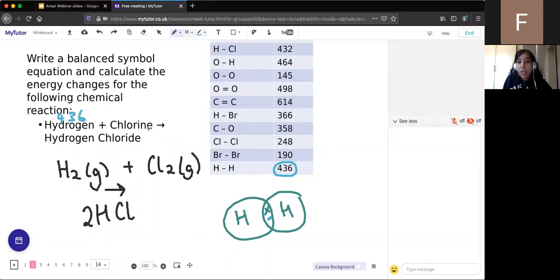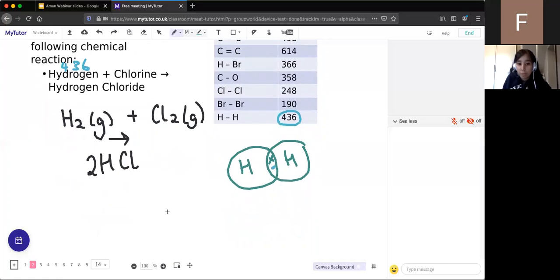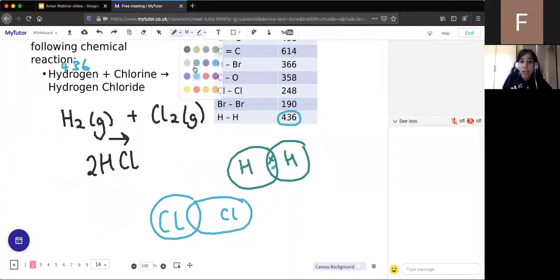And then in chlorine, again, that's in group 7. So if it's in group 7, that means it has 7 electrons in its outer shell. It needs 1, so it's going to share 1 from each. So if we've got 1 coming from the left-hand side, that means it's got 6 left. And then 1 coming from the right-hand side. So again, it will have 6 left. And we can see that forms 8 in both. And so that is a single covalent bond. So the Cl-Cl bond will be 248.